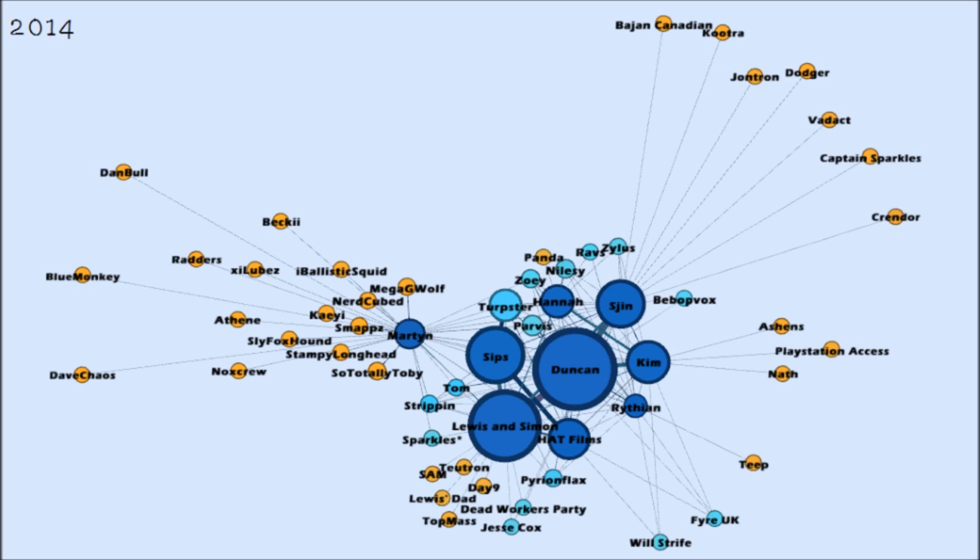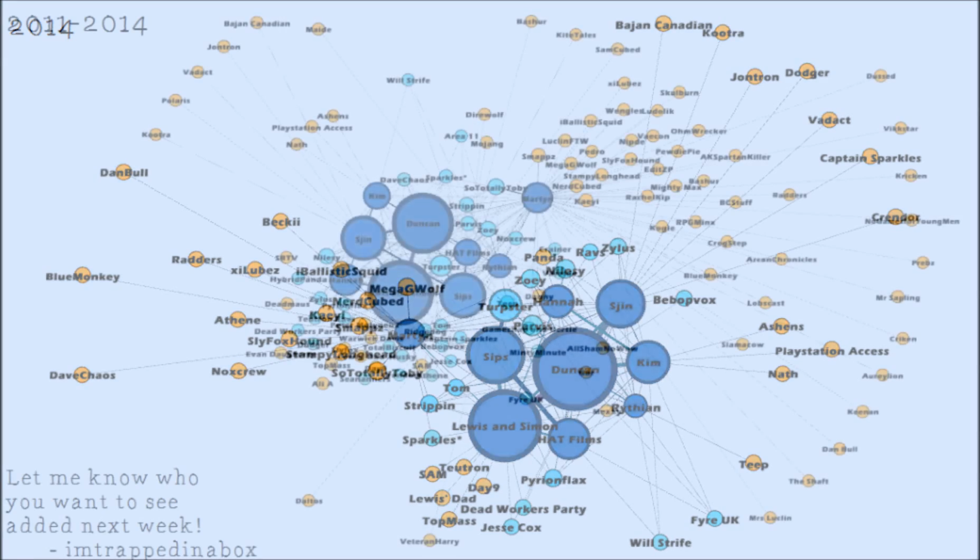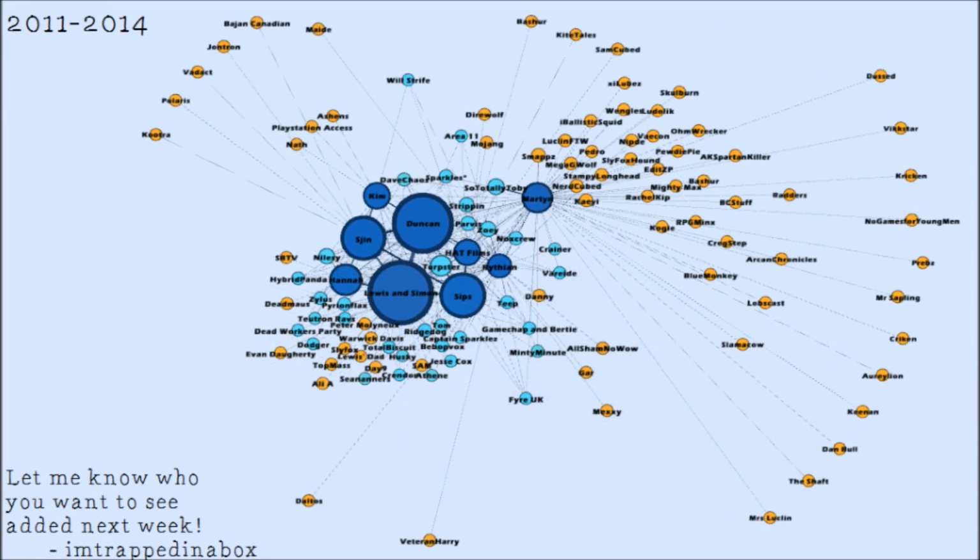But for now, let's see the 4-year overview. 2011 to 2014. We've really come a long way from where we started. Pretty soon, I won't be able to get the entire web on one screen, and I'll have to show just parts of it at a time so you guys can see who the nodes even are. Here again, the nodes create a big bunch in the middle. Again, they're all together except for Martin, but this time there's no Yog creature that they made. Oh well. So this is the product of 9 weeks of data collection.